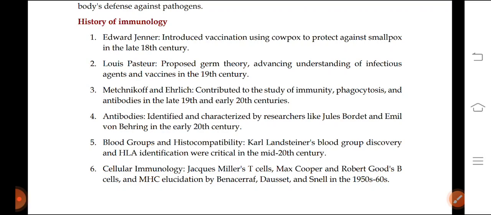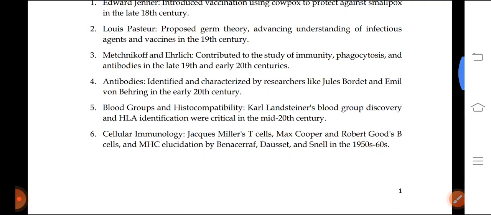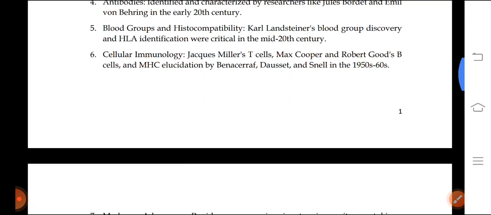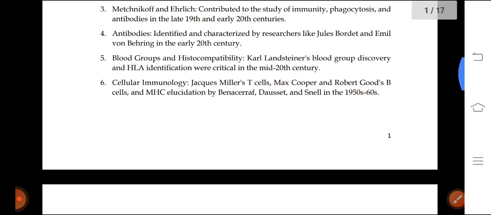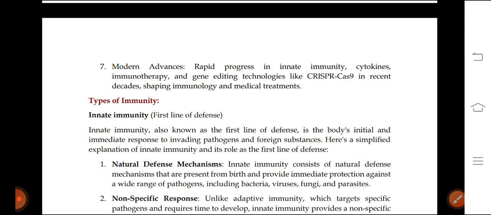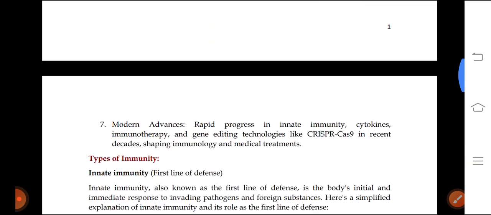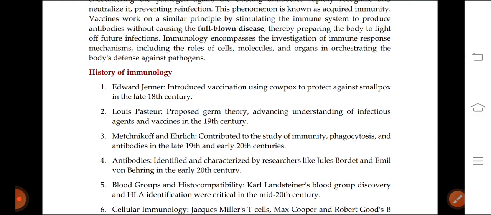Mainly, three persons played a very important role in immunology: one is obviously Edward Jenner, second is Louis Pasteur, and third is Metchnikoff. The others are modern techniques developed by two or three persons, and advanced technologies like CRISPR-Cas9 have also played an important role in the history of immunology.